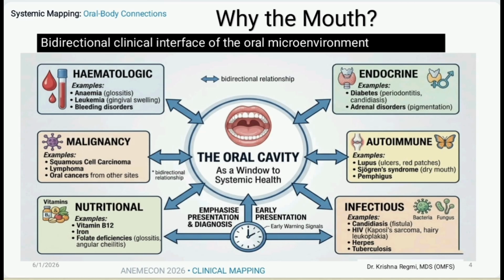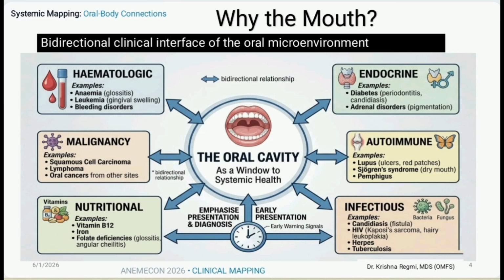Secondly, the microvascular density and attenuation. The subepithelial lamina propria is packed with an extensive capillary network over thin, non-keratinized zones like the floor of the mouth or ventral tongue. This attenuated barrier allows us to instantly visualize systemic vascular and hematological states, whether that is the extreme pallor of severe anemia, the petechiae of thrombocytopenia, or the icterus of hepatic failure.